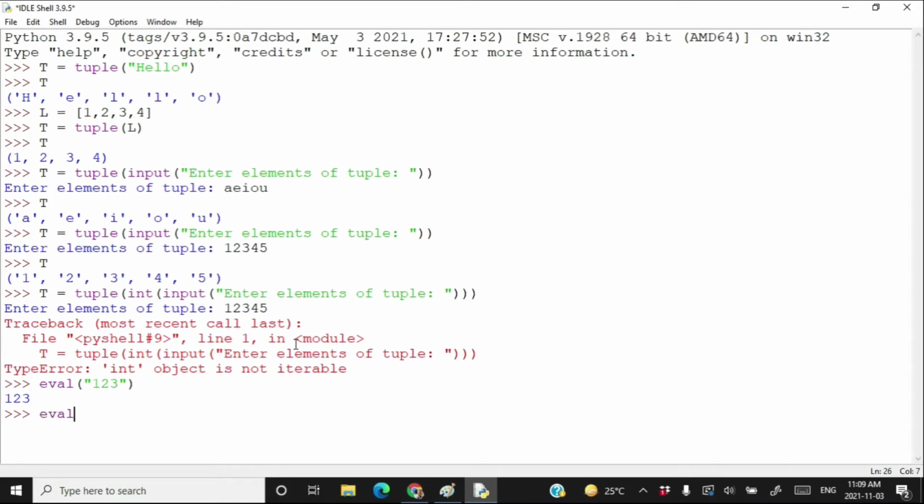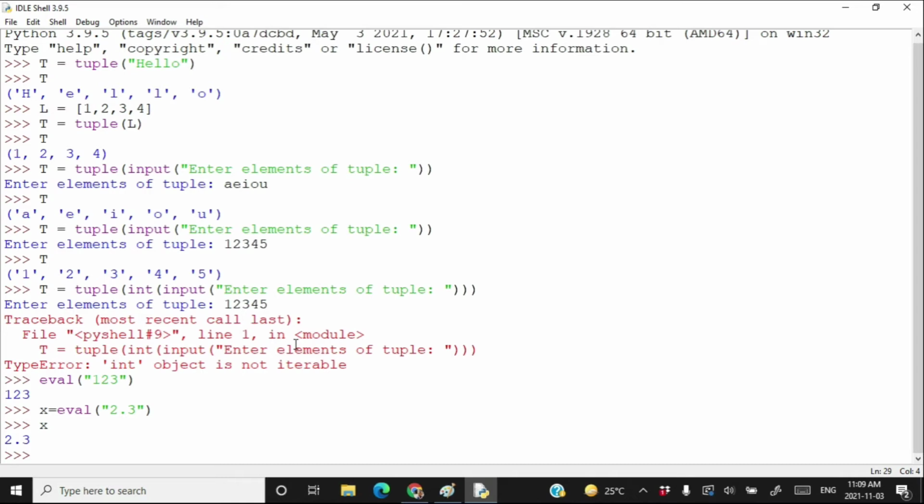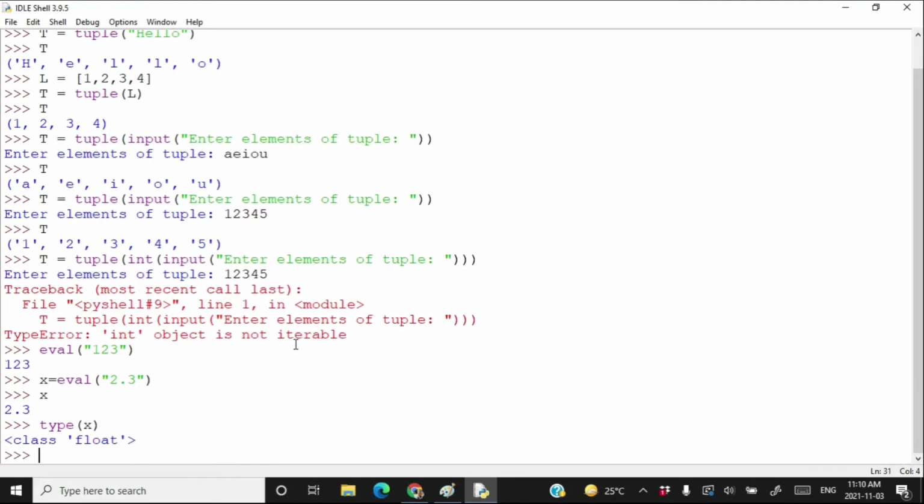Similarly, if I write here eval and inside the two double quotes I write 2.3, whatever is returned by the eval method, let me write it here in x is equal to something, then type x, it is 2.3. Check the type of x, it is float.